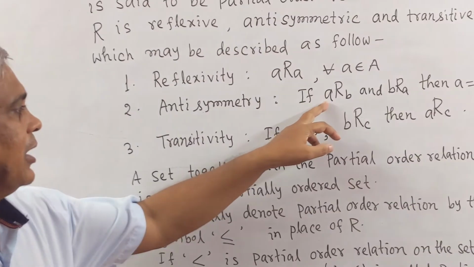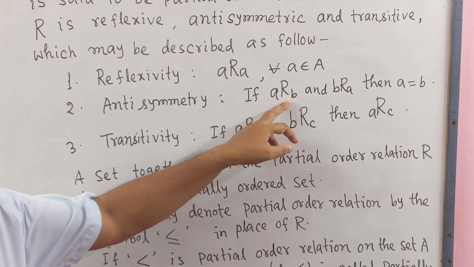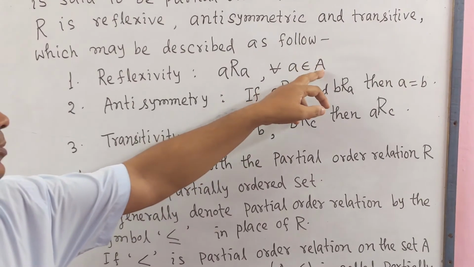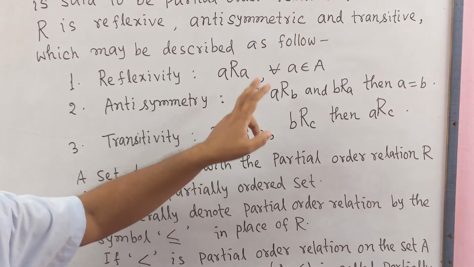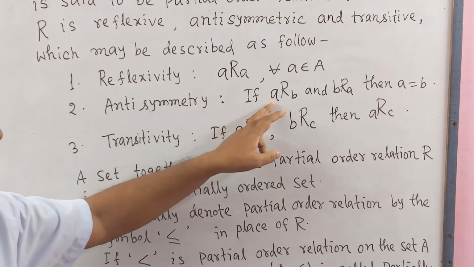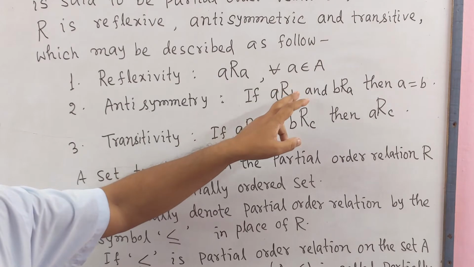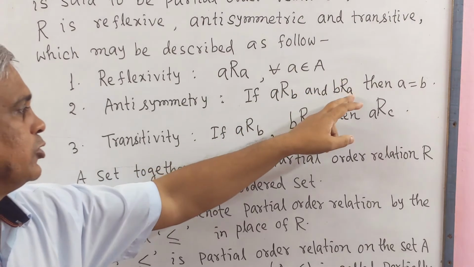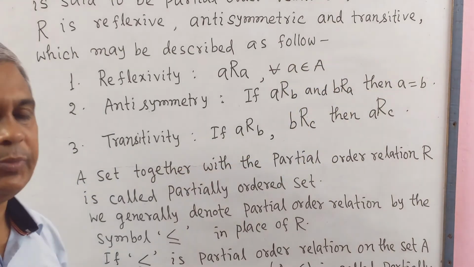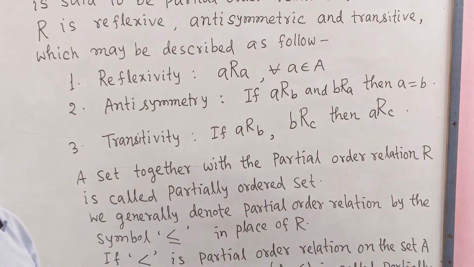If a and b are elements of A, then if a is related to b and b is related to a, then a equals b. This is called antisymmetry. Number 3, transitivity.